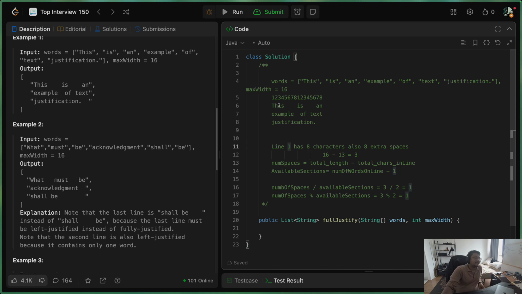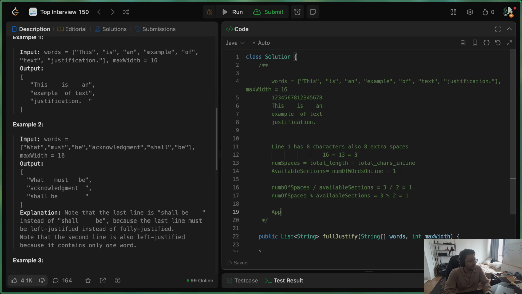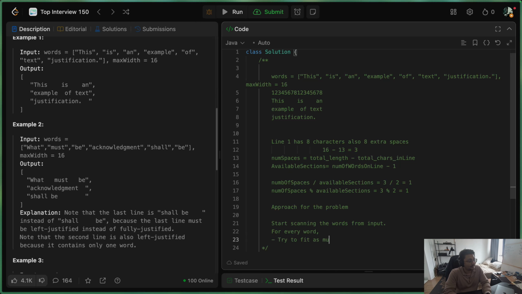At every line, we have to calculate how many spaces are remaining and how many available sections there are. So the approach for this problem will be: start scanning the words from input. For every word, try to fit as many words in the line bounded by max width.